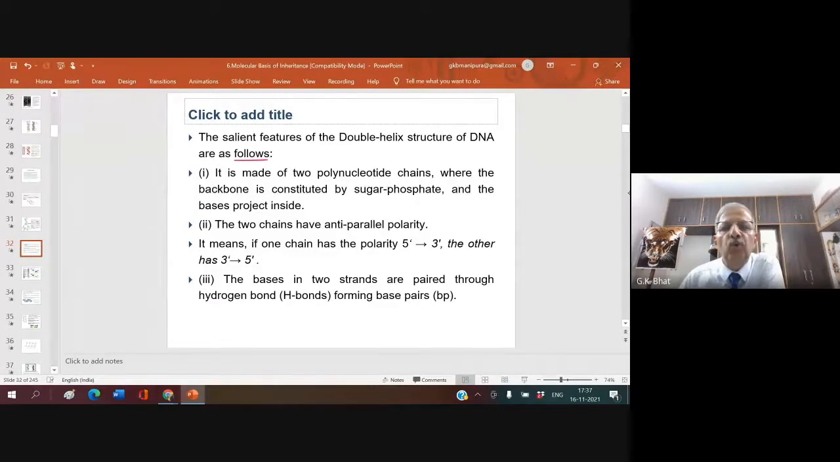The salient features of the double helix structure of DNA are as follows. It is made up of two polynucleotide chains where the backbone is constituted of sugar and phosphate, and the bases project inside. These bases which project inside act like steps, or rungs. The two chains have anti-parallel polarity. It means if one chain has a polarity 5 prime to 3 prime, the other has 3 prime to 5 prime. I shall show you. The bases in the two strands are paired through hydrogen bonds. It's very important. Always ask a question: which type of bond exists between base pairs? The answer is a hydrogen bond.